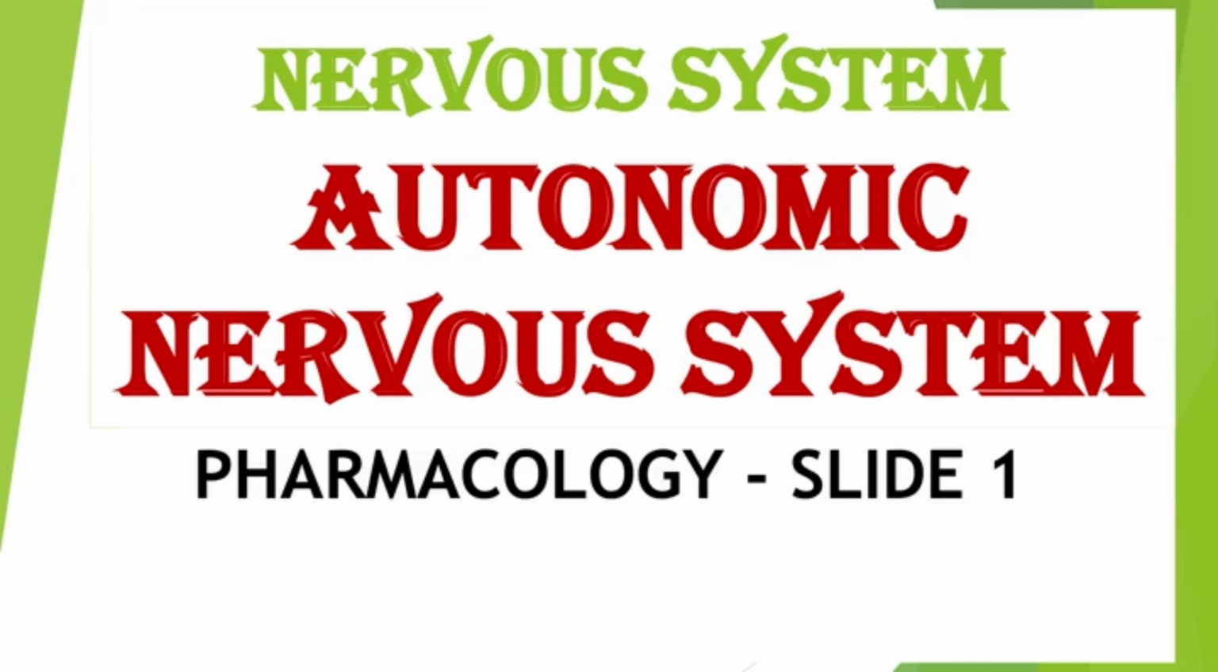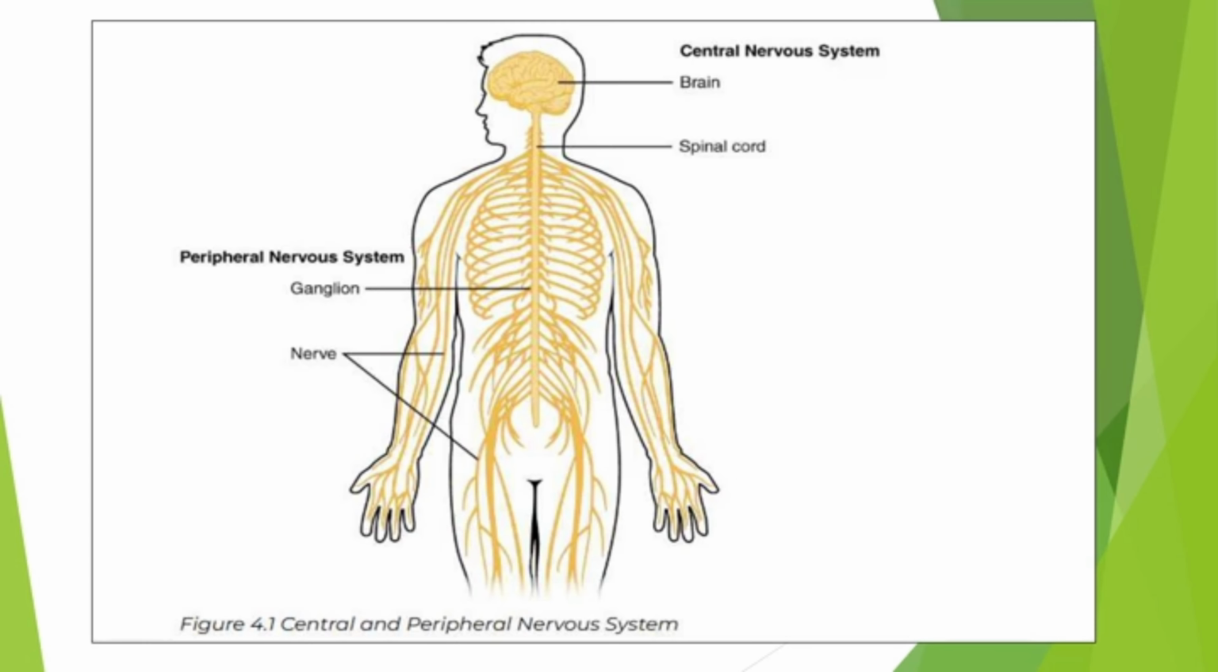Today we are starting from the first pharmacology topic, autonomic nervous system. What is the autonomic nervous system? Two types are coming, central nervous system and peripheral nervous system. The central nervous system is mainly the brain and spinal cord. Peripheral nervous system means neurons outside the brain and spinal cord.